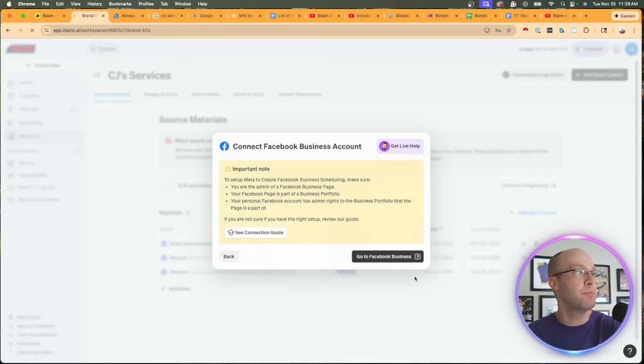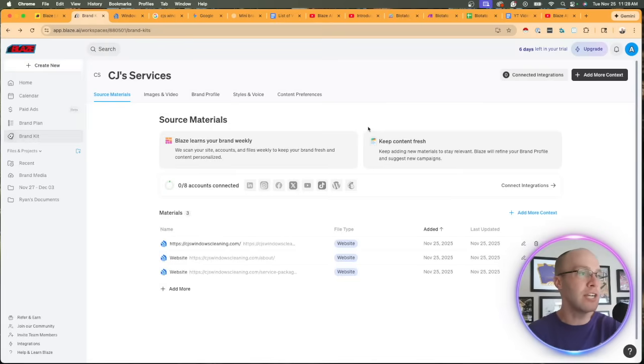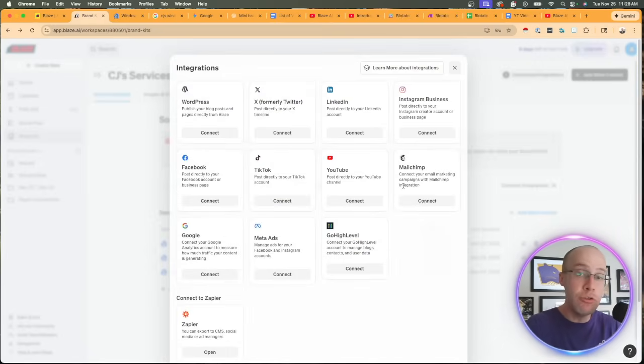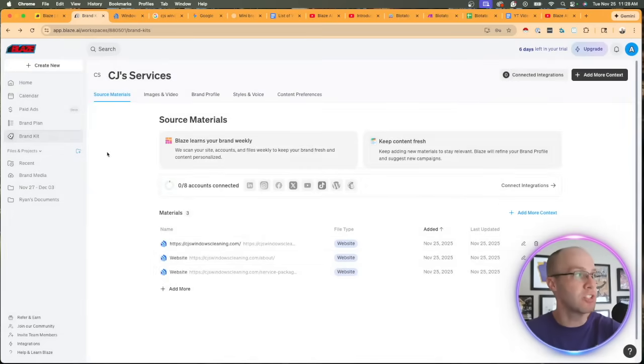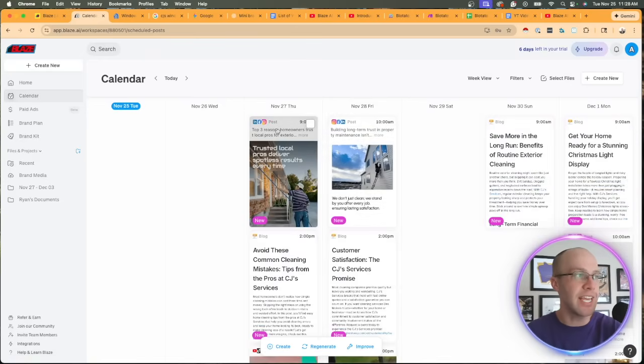Click go to Facebook business. So you must be logged into your Facebook account on this particular web browser, and then you would click reconnect. Obviously, this isn't going to work since I don't have access to their social pages, but I'm trying to show you guys what you would do if you do have access to these social media accounts. And then once all of your relevant accounts are integrated, I'd recommend going back to the calendar and then just double checking that these are the social profiles that you want to create content on. So that is the next step here, is to make sure that your social profiles are integrated correctly.